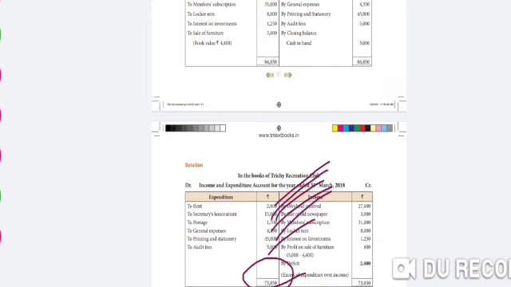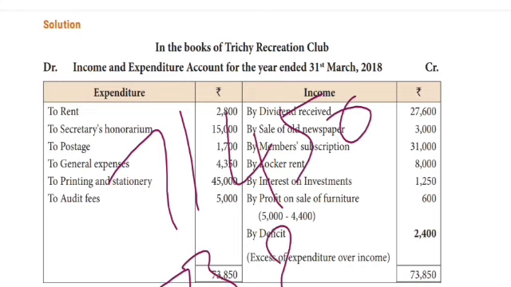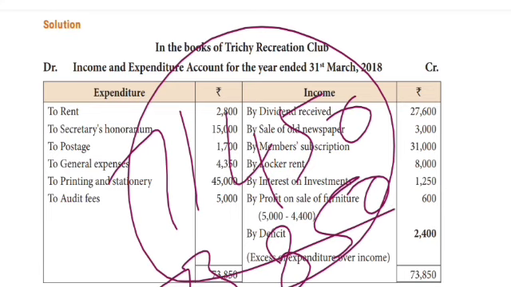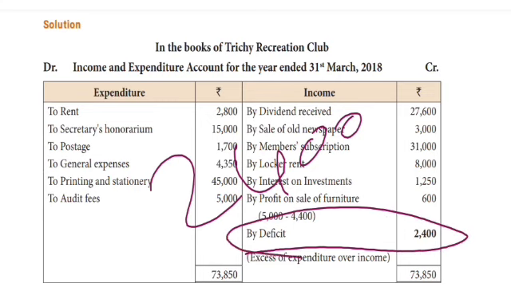The calculated value is 73,850. Income side: 27,600, 3,000, 31,000, 8,000, 1,250 and 600, total value 71,450. 73,850 deducted, the difference is 2,400, which is a deficit of 2,400. So understand, student. See the exercise, 6th and 7th sum. Please work it out. Thank you, student.